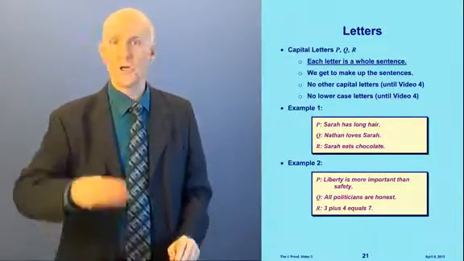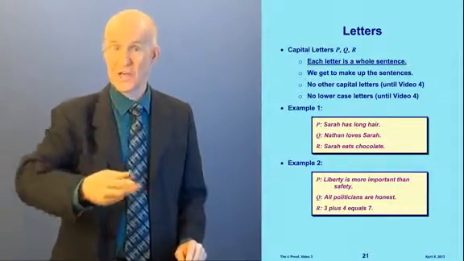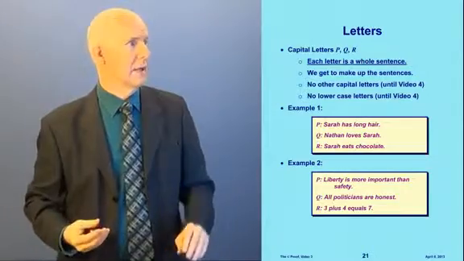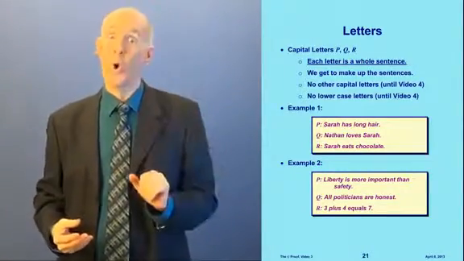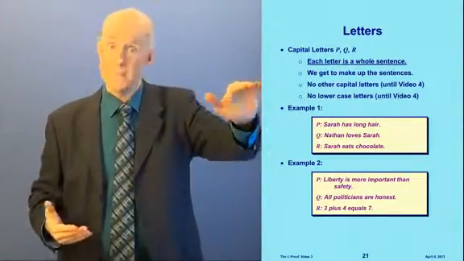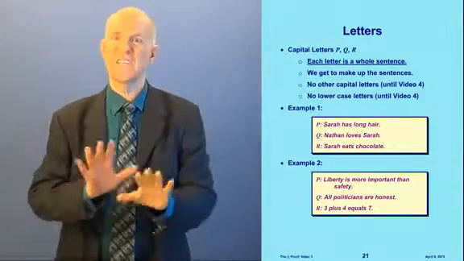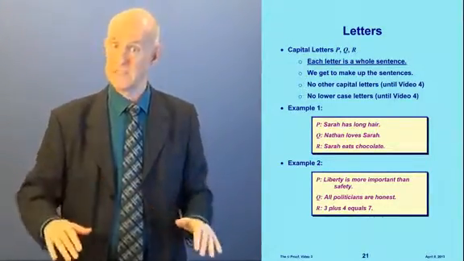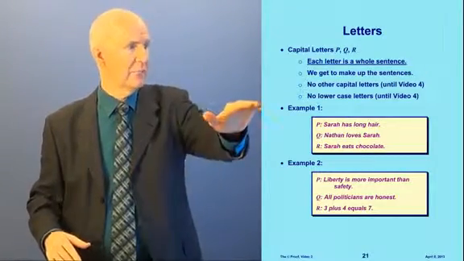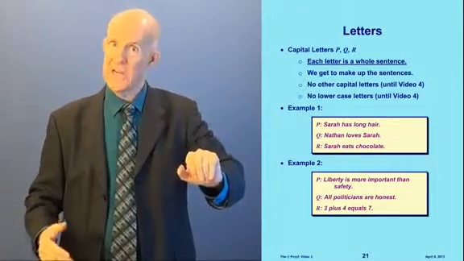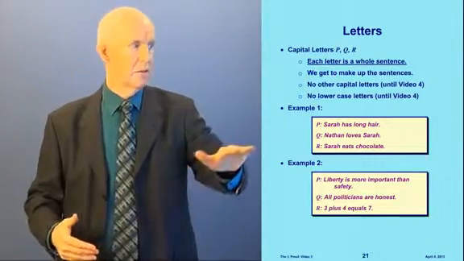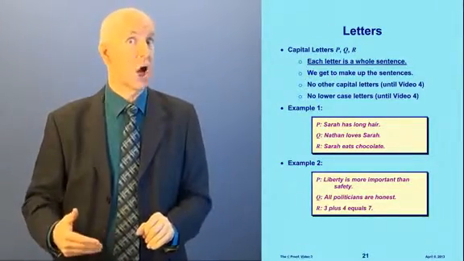Now, we're going to use 3 letters in sentential logic. Capital P, capital Q, and capital R. And each letter means a whole sentence. We get to make up the sentences. We're not going to use any other capital letters, and we're not going to use any lowercase letters at all till we get to video 4. Here's an example. P might mean Sarah has long hair. Q might mean Nathan loves Sarah. R might mean Sarah eats chocolate.